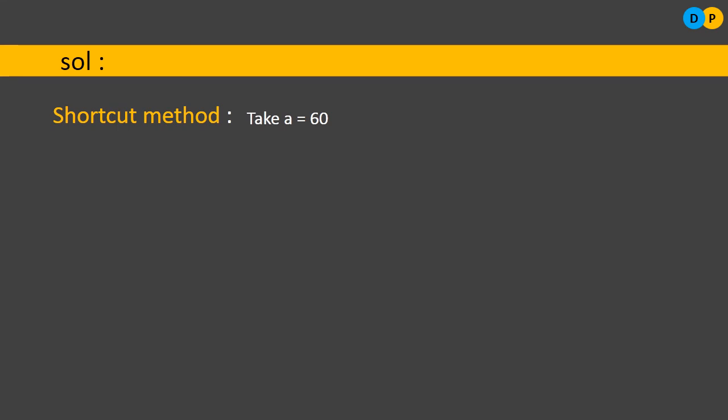The reason is there are different values: 60, 61, 63, 64, 65. But it is always better to go with the least value, because we will be computing u is equal to x minus a. If the a value is larger in magnitude and the x values are small, then after subtraction we will get negative values. If you use negative values, you can still compute the arithmetic mean, but it becomes complicated. That's why you always choose the assumed mean with the least value among the observations. So here a is equal to 60, the assumed mean.